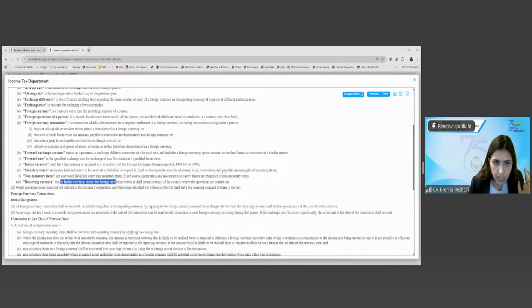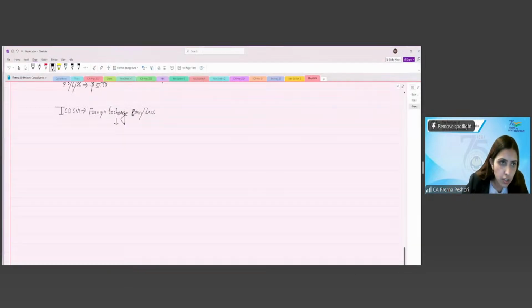Otherwise it is Indian currency. Now the foreign currency transaction shall be reported on initial recognition in the reporting currency, which is INR, by applying the exchange rate on the date of the transaction. So first is initial recognition.